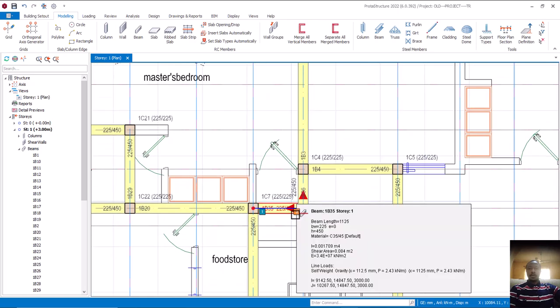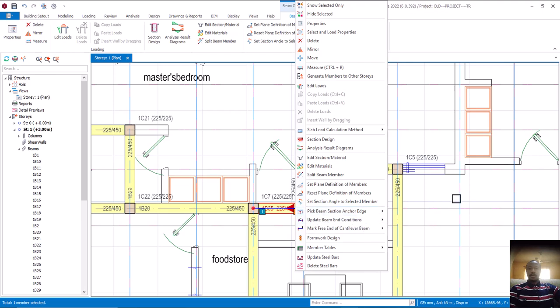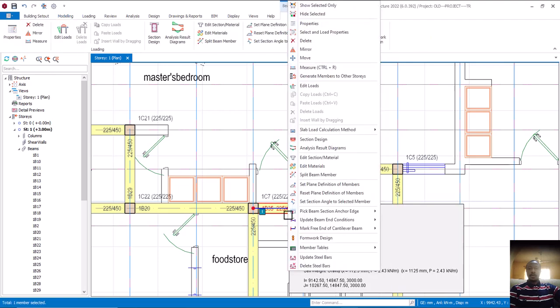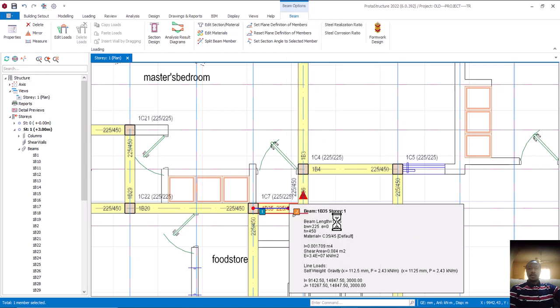So let me just use this one. Is that okay? Let me just use this one here. Okay, this one seems to be shorter. Is that okay? Let me use this one. Both ends supported. Is that okay? I'll come to this place now. This second one, mark free end condition. I'll come to this place and click on both ends supported. Click on it and wait for it.